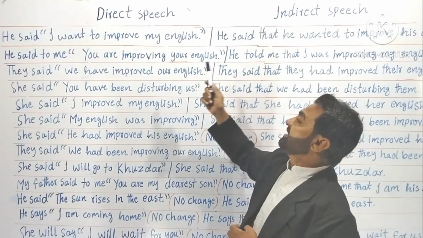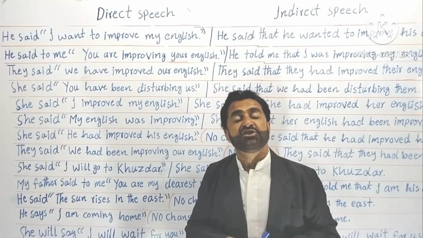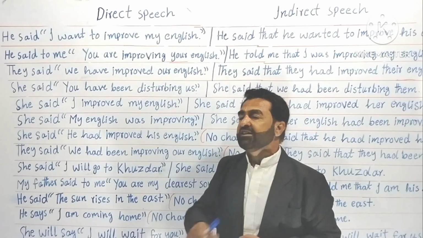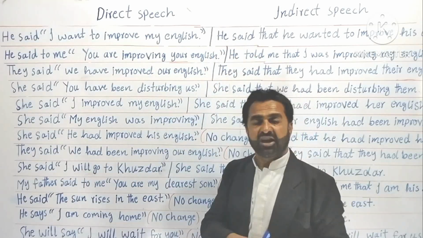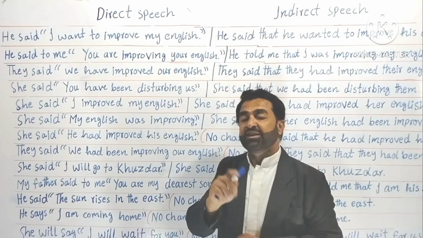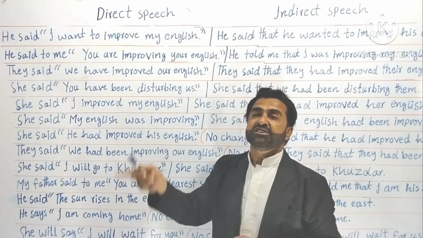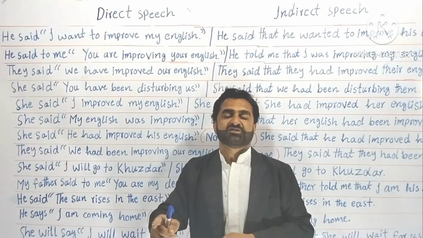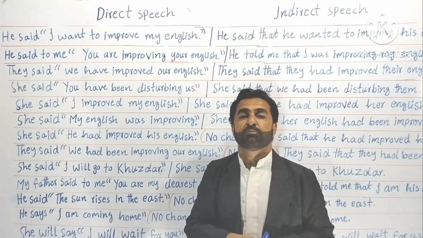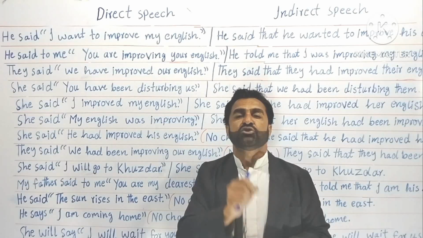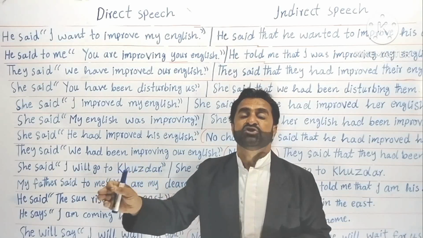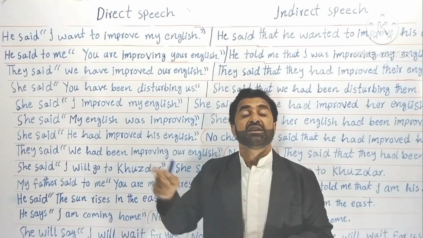He told me. "Said to me" will be changed into "told me". Otherwise, simple "he said", only "he said" won't change. He said. Correct. But if you say he said him, he said us, he said them, it's wrong. He said to me, he said to him, she said to her, she said to us, we said to them. Why? Because "say" is an intransitive verb. Intransitive verbs don't take objects with them directly. They take objects, but through a preposition. Say to me, he said to me.